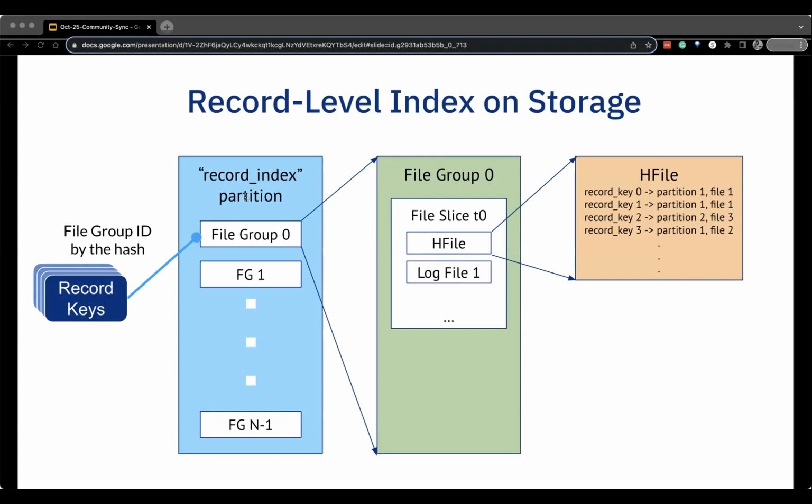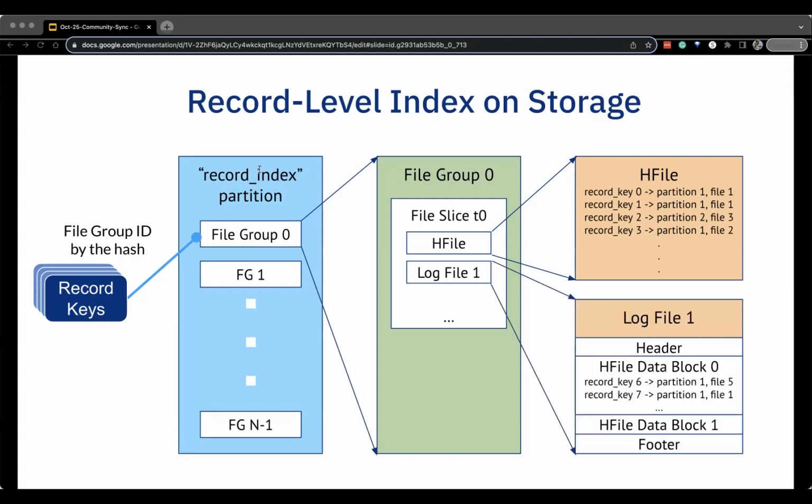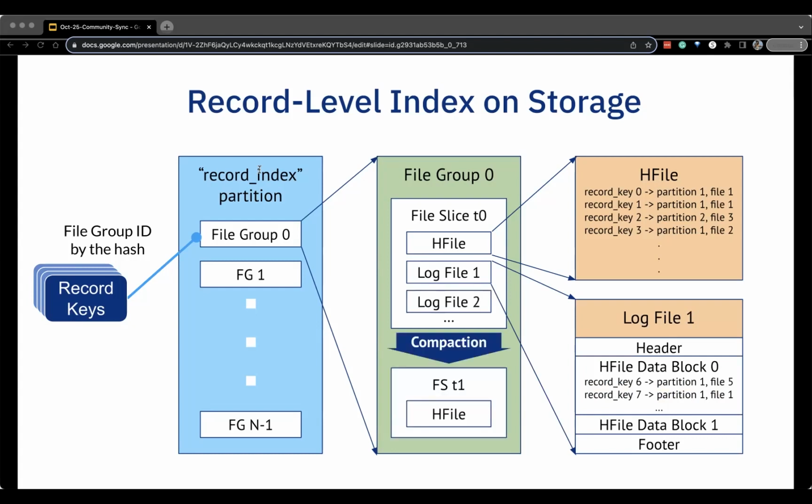And when there are updates to the record level index, the metadata table internally writes new log files with the updates. The log file uses the same log format with each data block using HFile format. And during the lookups, both base and log files are scanned in a point lookup way. And the metadata table periodically compacts the file groups to make sure the performance of reading the record level index is good.